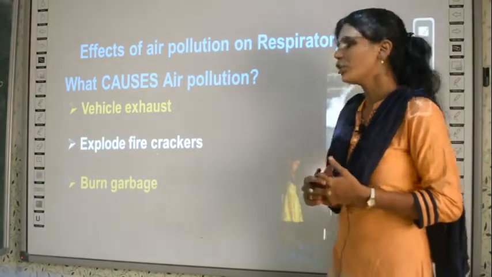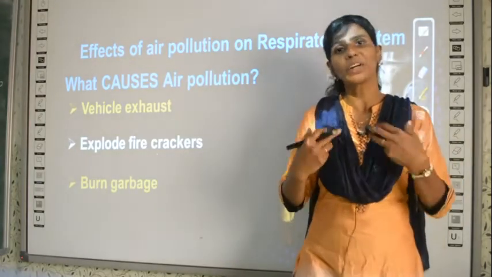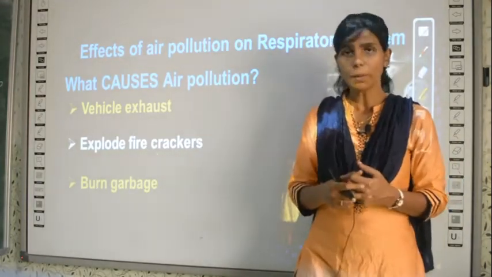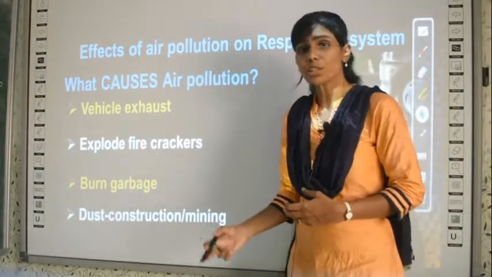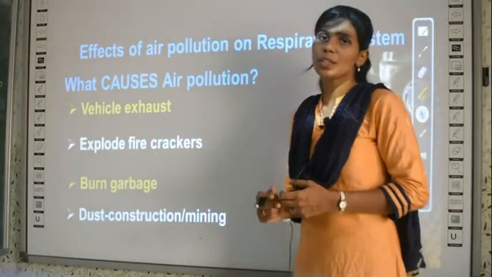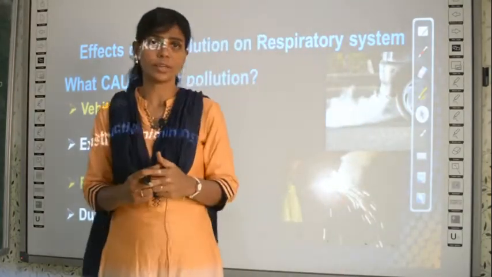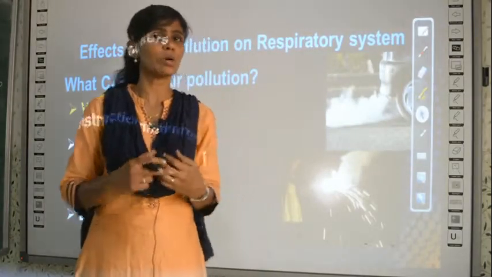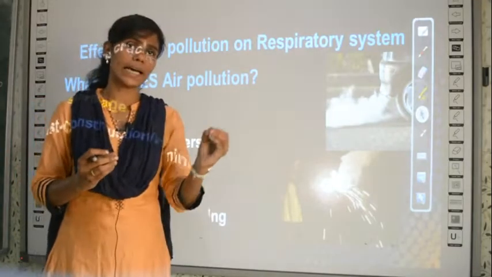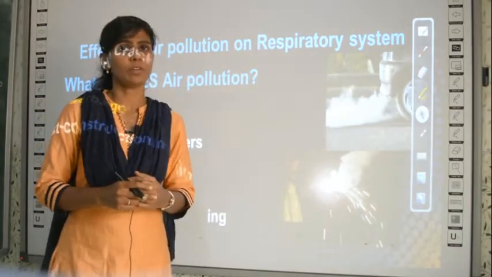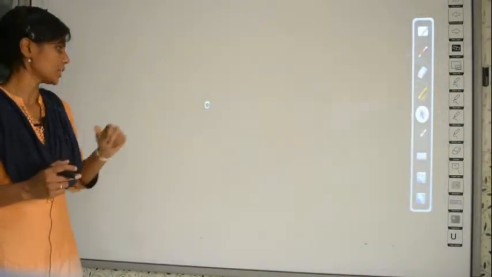And then burning of garbage. The waste we use, sometimes we burn, and that also will pollute the air. Garbage means the waste. And also dust generated at construction sites. When you build a house or a building, dust is produced, and that dust will mix with the air and again cause air pollution. Clear? So these are all the causes of air pollution.